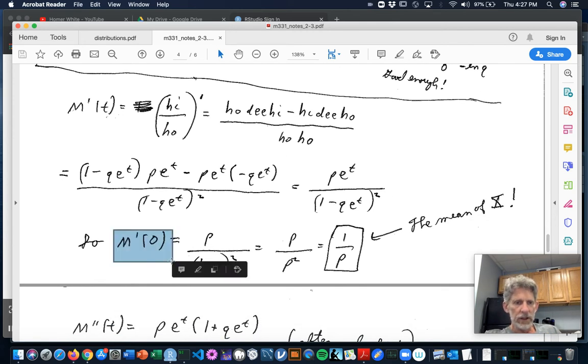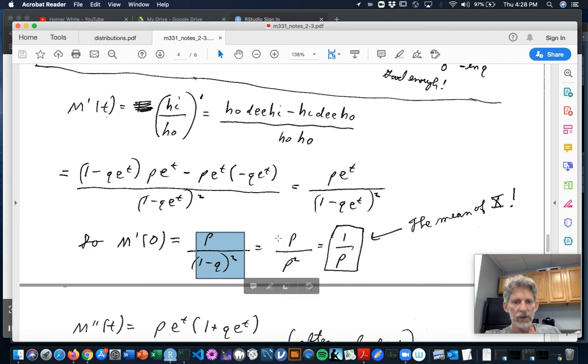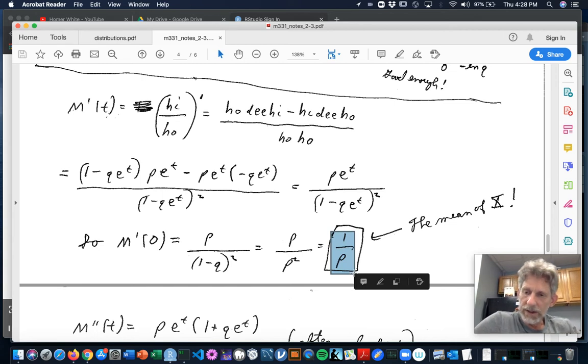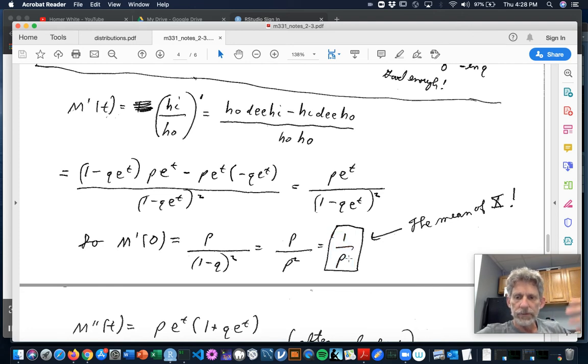Now take the moment generating function at t equals 0. Well, e to the 0 is 1, and so you're left with p over (1 minus q) squared. 1 minus q is p, so you're left with p over p squared, which is going to reduce to 1 over p. That's the same answer we got when we worked so hard, so cleverly in the last section. Moment-generating functions kind of add on some calculational drudgery, but at least you don't have to be clever all the time if you can't be.